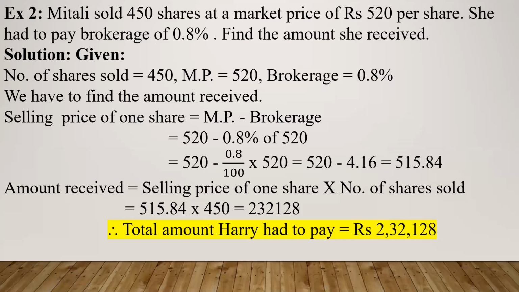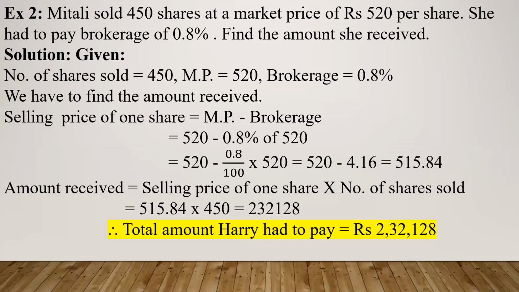So first of all, as I told you, we have to write what is given and what is asked to calculate. So let us write down the given things. Read the question slowly, understand it, and write down what is given. Mitali sold 450 shares, meaning what? Number of shares sold is 450.